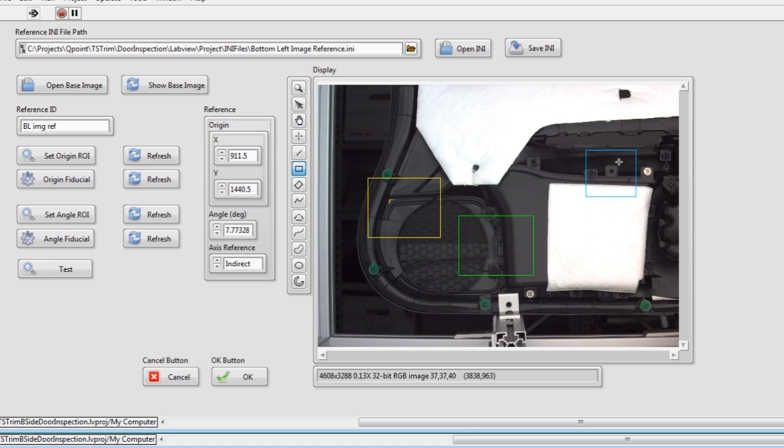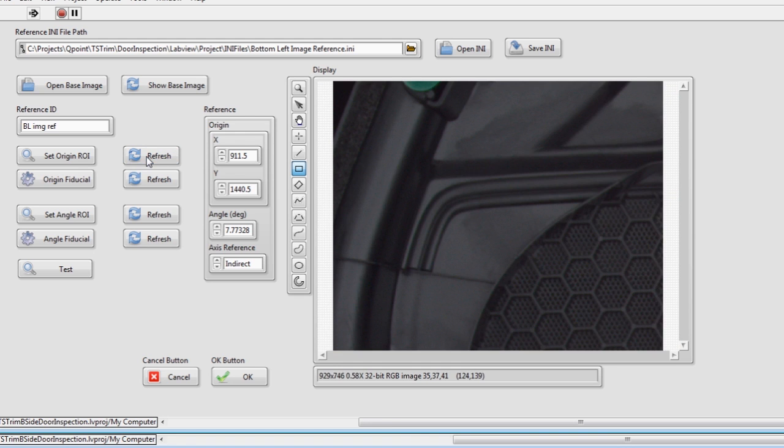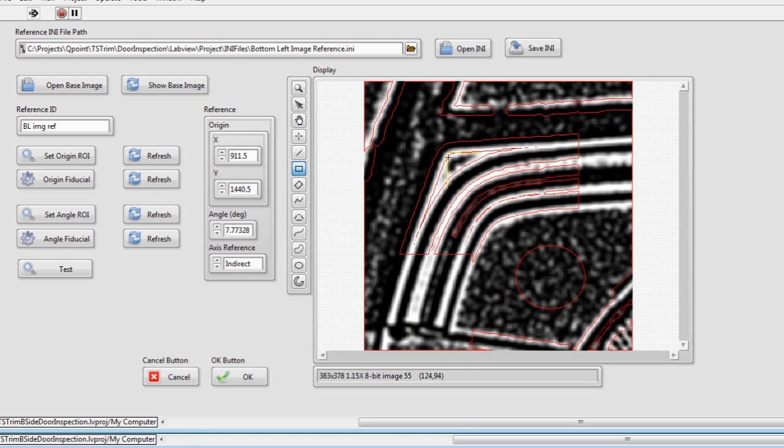Okay, so there are two pattern matches that occur. There's the origin and another pattern match that defines the angle. So this is the region of interest that it's searching. It is searching for this shape.